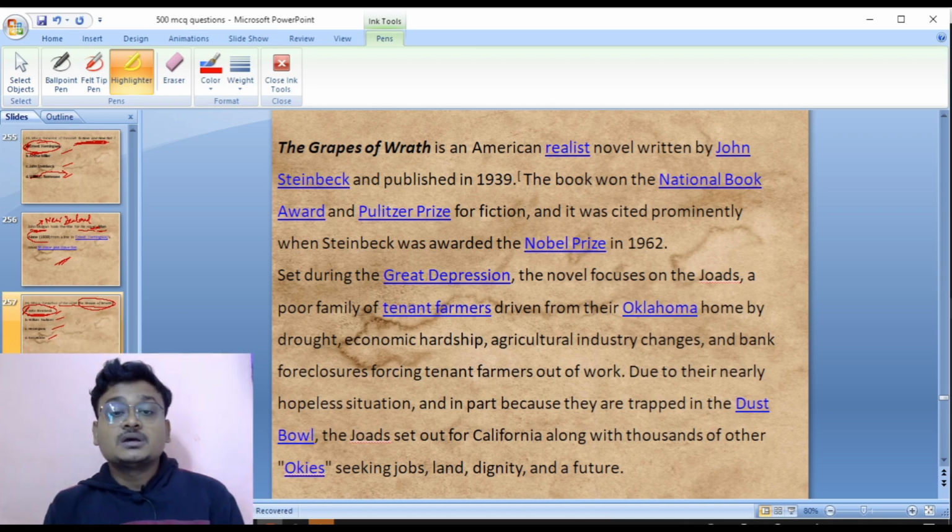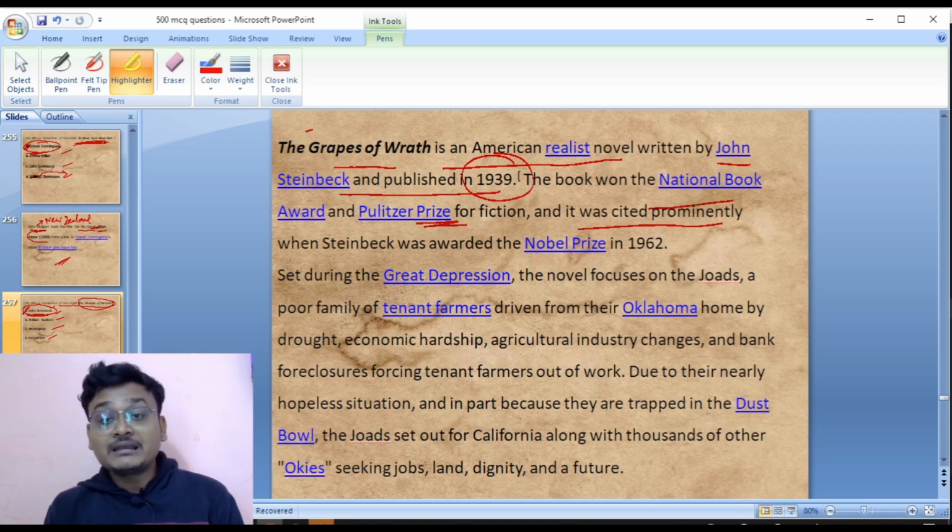Look at here, The Grapes of Wrath is an American realist novel written by John Steinbeck, published in the year 1939. The book won the National Book Award and Pulitzer Prize as well. It was cited also prominently when Steinbeck was awarded the Nobel Prize in the year 1962. And it was set during the Great Depression.